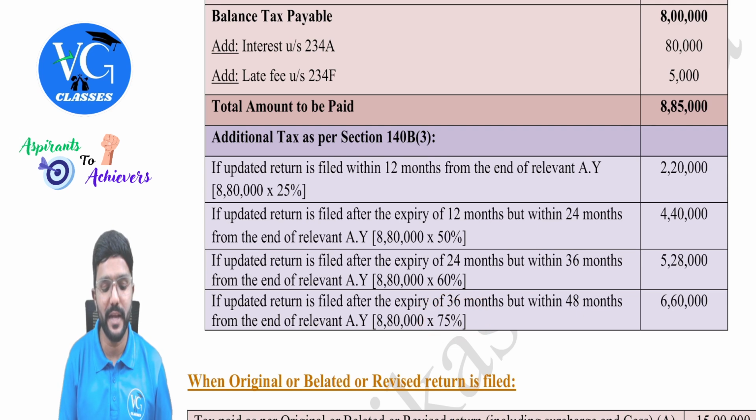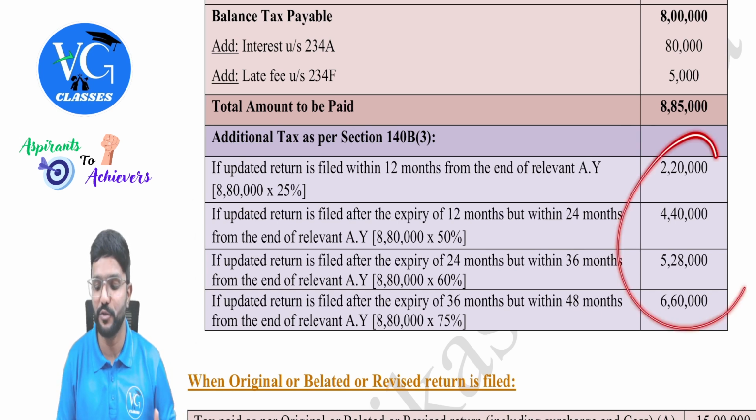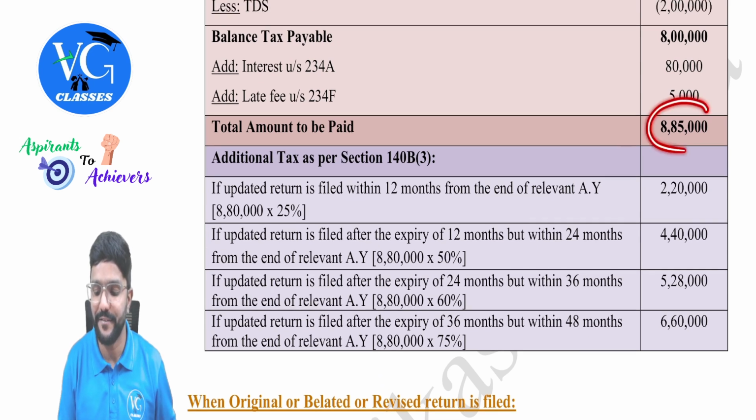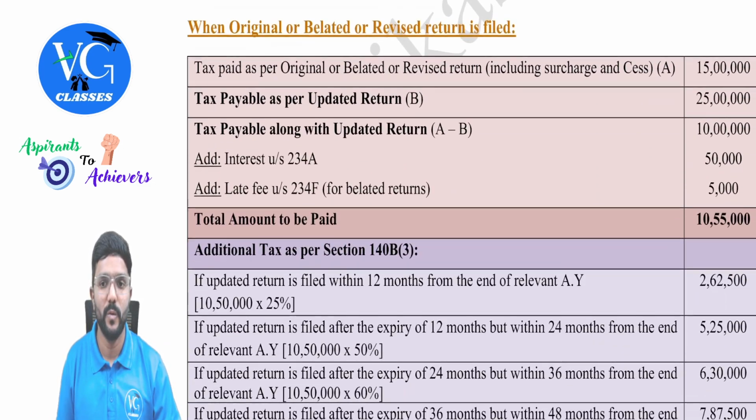Got it? Yes. And please be careful. I have given all the 4 options here, but obviously an assessee cannot be covered under all 4. Sir, should he pay all this? No, no. Anyone, guys. Wherever he is covered. So 8,85,000 plus additional tax, any one out of this. Okay. Next, one more example.